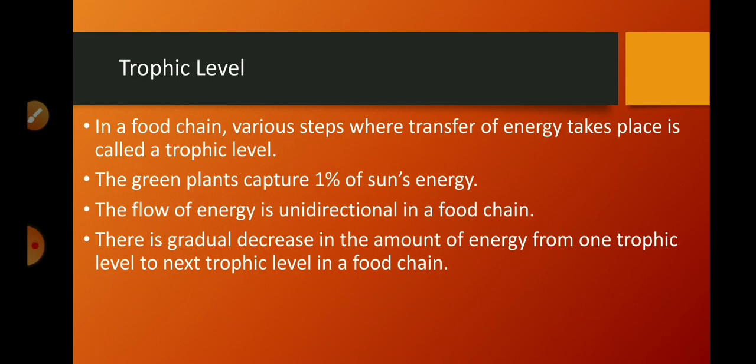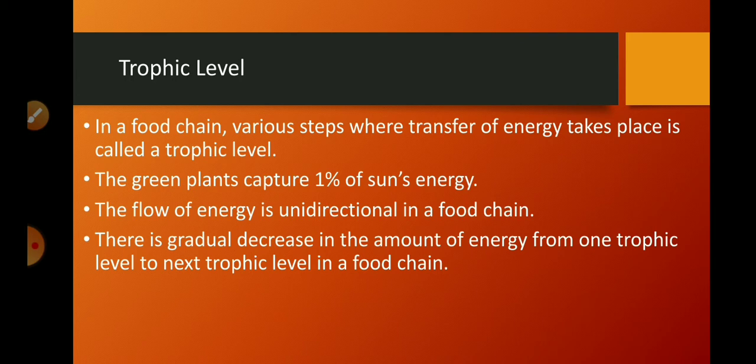Next is trophic level. In a food chain, various steps are there where transfer of energy takes place, and such steps or levels are called trophic levels. So we know there are different levels. Producers are there, consumers are there. In consumers we can see primary consumer, secondary consumer, tertiary consumer. So each step of the food chain is known as a trophic level.